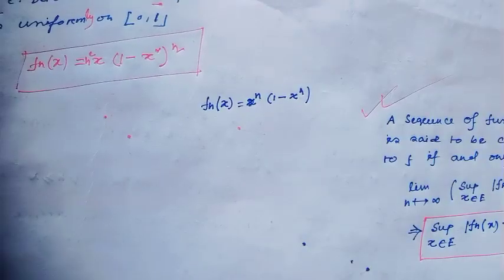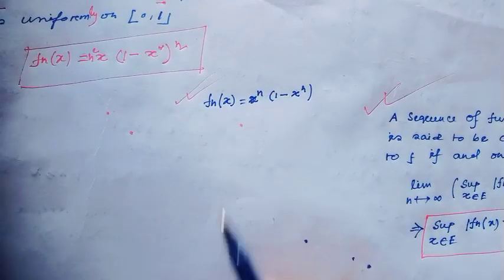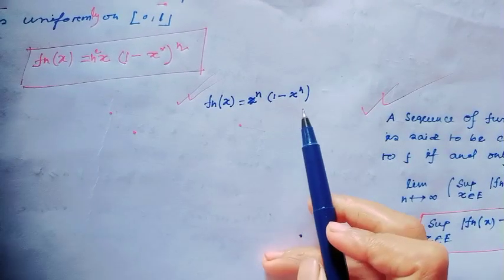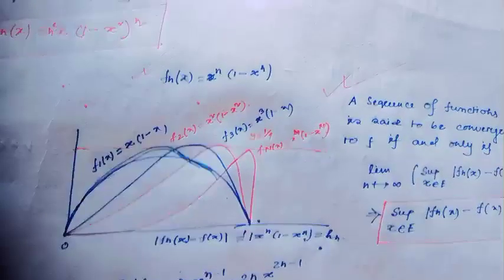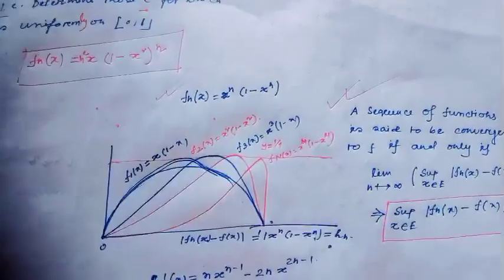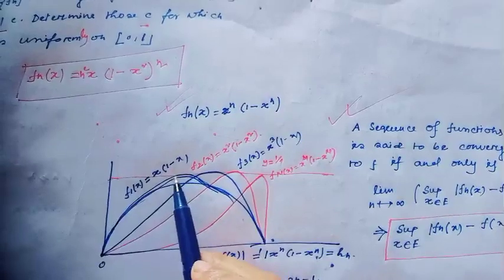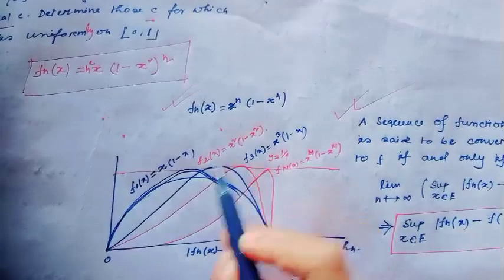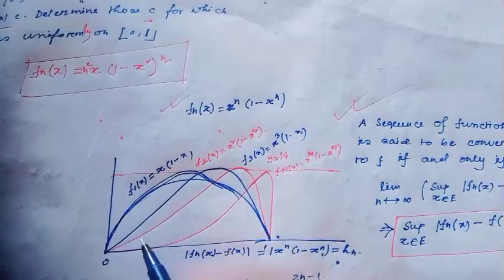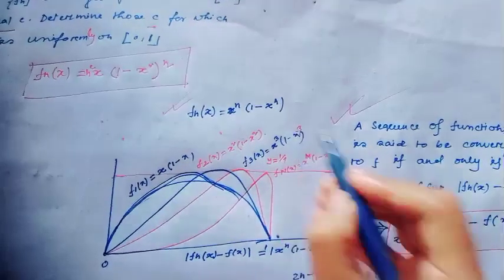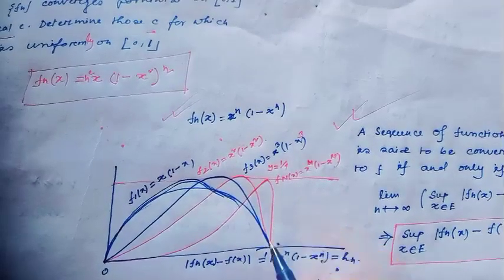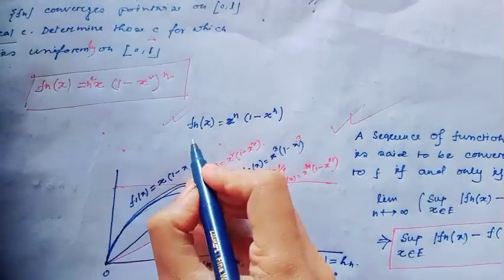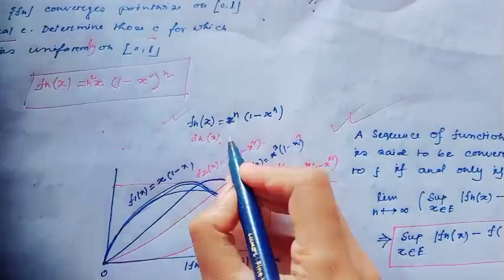For this, if you just recall this function, f_n(x) equals x to the power n times (1 minus x to the power n). Here I will first look at the graph of this sequence. Here the graph would be of this type. This is f_1(x), which is x times (1 minus x). f_2(x) would be x squared times (1 minus x squared). This is f_2. This is f_3, x cubed times (1 minus x cubed). And this is the general f_n(x).